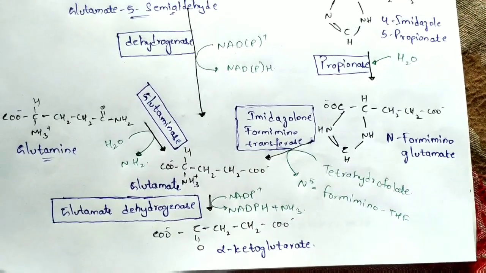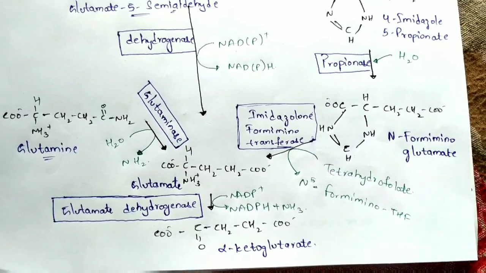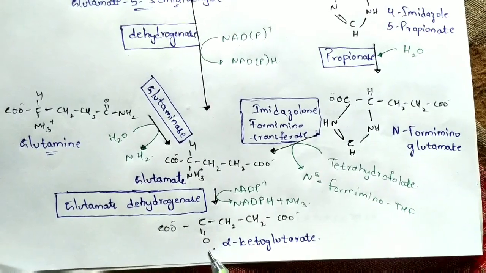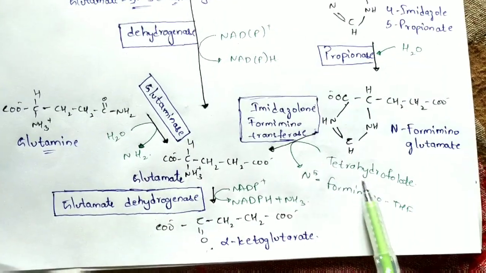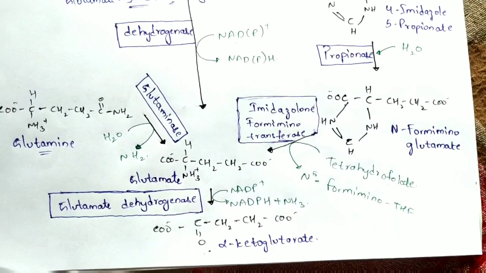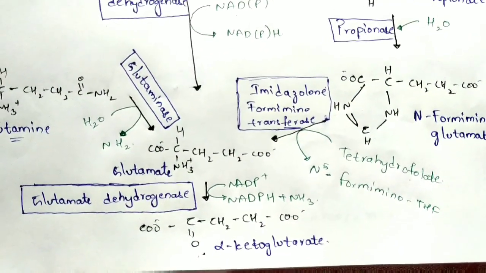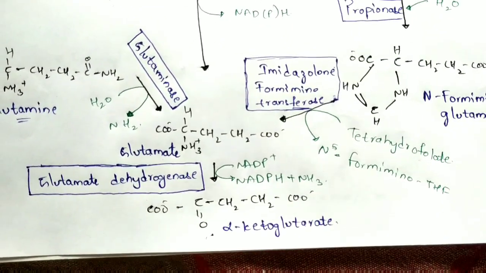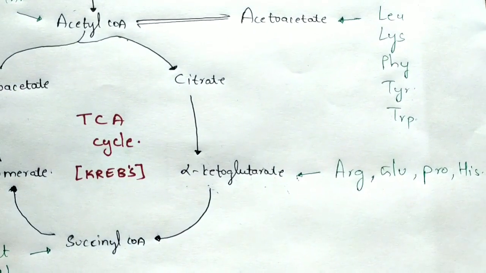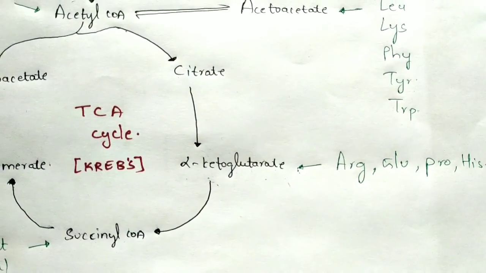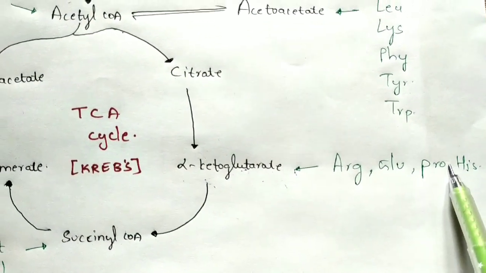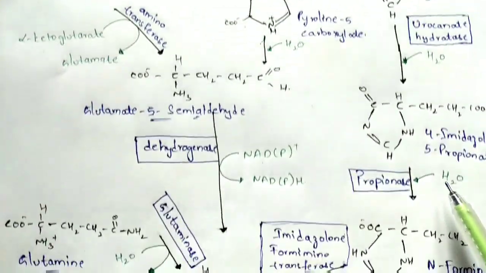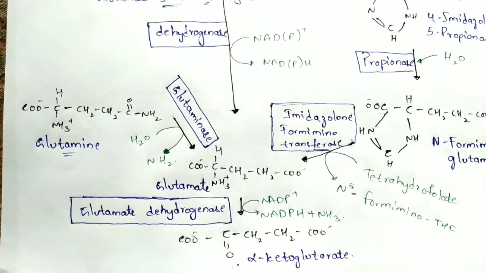Several reactions take place here, and the final product formed is glutamate. Tetrahydrofolate will be utilized over here, and from the glutamate, alpha-ketoglutarate will be formed. In my previous explanation on the integration of the TCA cycle, alpha-ketoglutarate is formed from histidine. So here in this structure also I explained histidine. Histidine undergoes a degradation process like this and finally forms alpha-ketoglutarate.